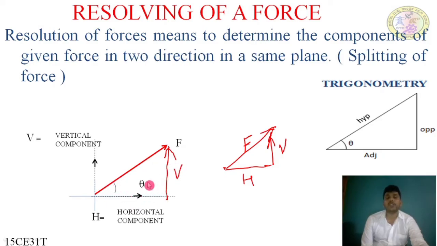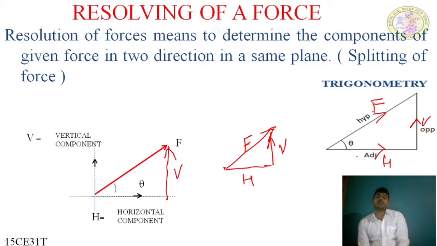With these two forces, the horizontal and vertical component forces together give a combined effect the same as the force F. Now let us learn how to determine the horizontal component and vertical component. As we have drawn in a triangle here, this force is horizontal component H, this force is vertical component V, and this line indicates force F. To resolve these forces, we know the trigonometric formula.